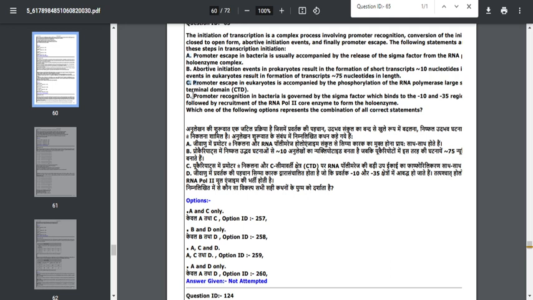Why D is incorrect: they mention promoter recognition in bacteria is governed by sigma factor, which binds to the -10 and -35 regions of the DNA. Okay, this is correct, but they mention this is regulated by RNA polymerase III. Here they are speaking about transcription initiation in bacteria. Bacteria have only one RNA polymerase, whereas RNA polymerases I, II and III are involved in eukaryotic transcription. That's why this option is incorrect. So please don't challenge this question. The option is correct; there were no mistakes in the question.